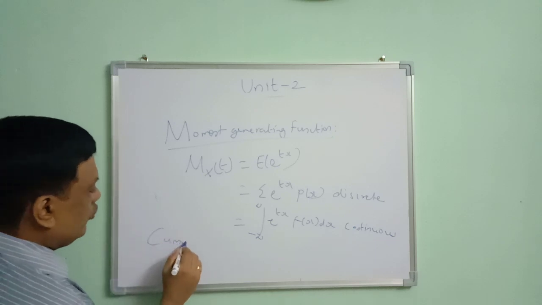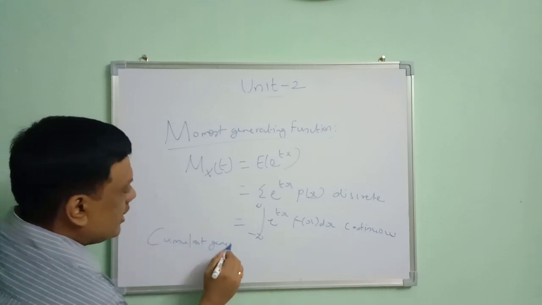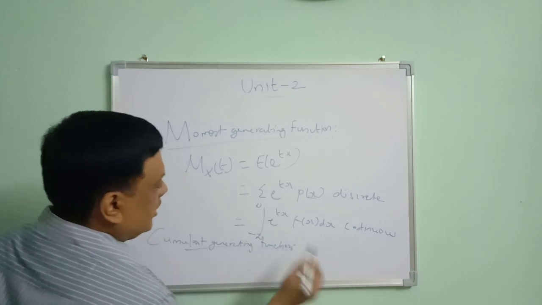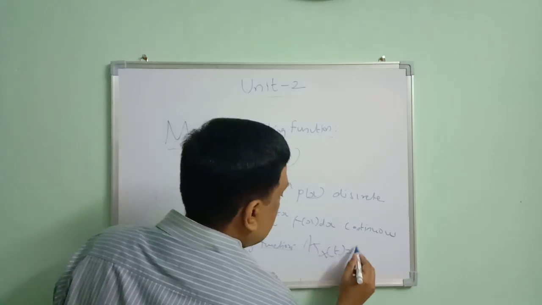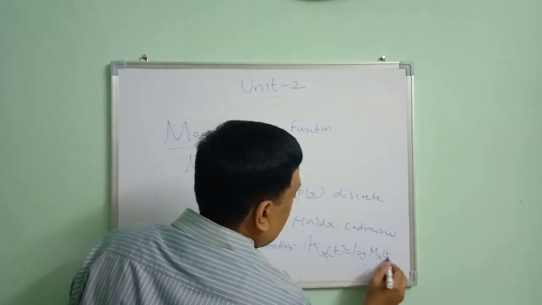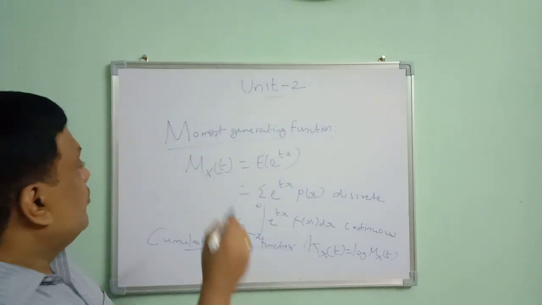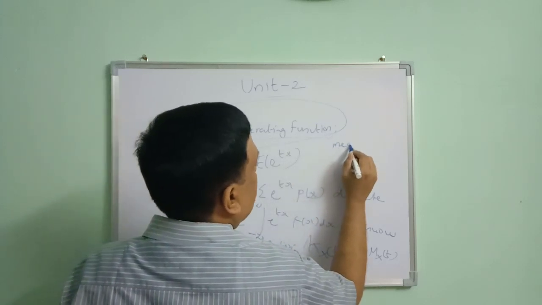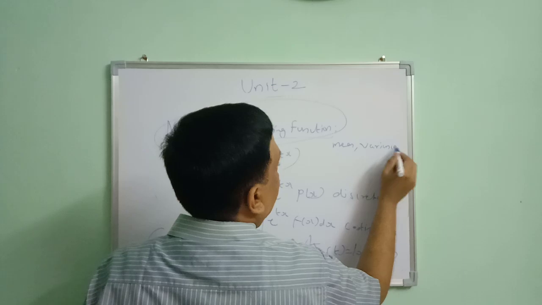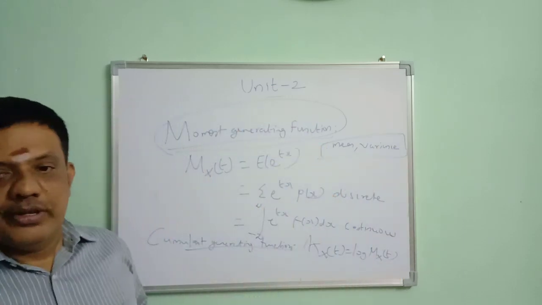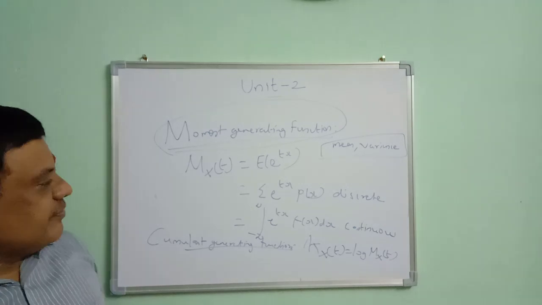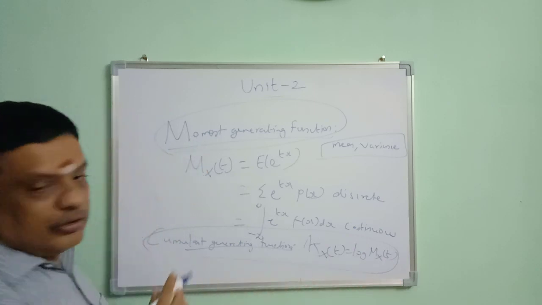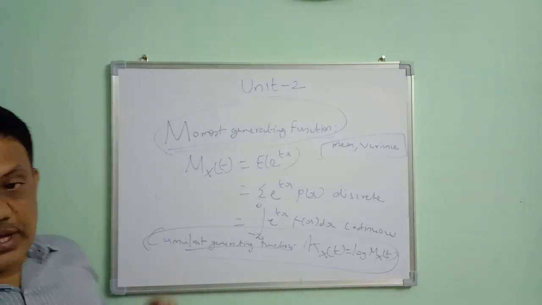Last, we are going to see the cumulant generating function. It is defined by Kx(t) is equal to log Mx(t). The most important property of the moment generating function is that it is used to generate moments. Using the moment generating function, we can find the mean and variance. So in this video we have seen the